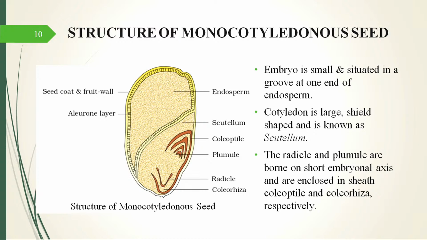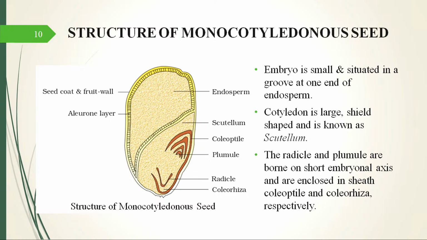The radicle has a layer which surrounds it, known as coleorhiza, and the plumule has a layer which surrounds it, known as the coleoptile. The coleoptile and the coleorhiza protect the emerging shoot and emerging root respectively, because in nature they have to move through the soil and make way. So they are the sheaths covering these two ends of the embryonal axis or the embryo.